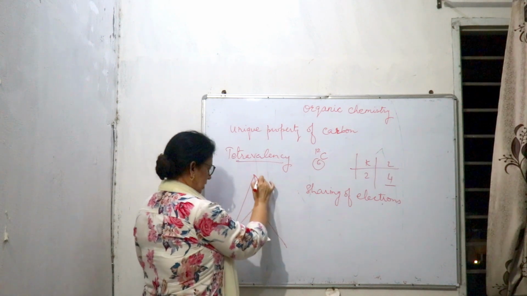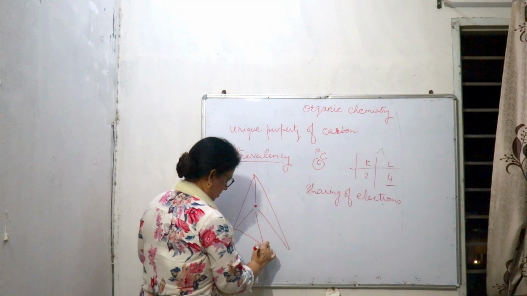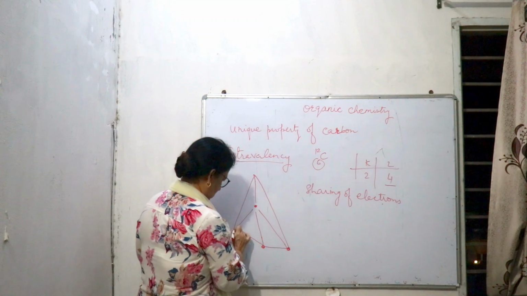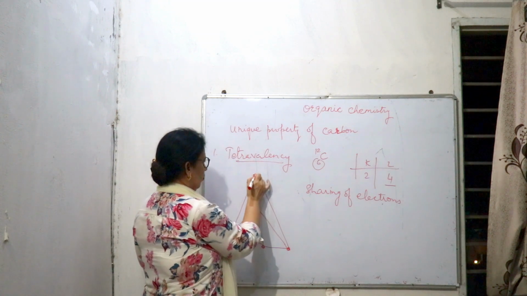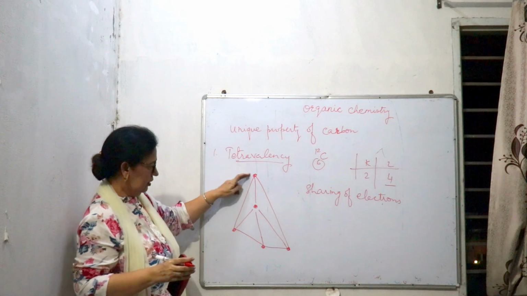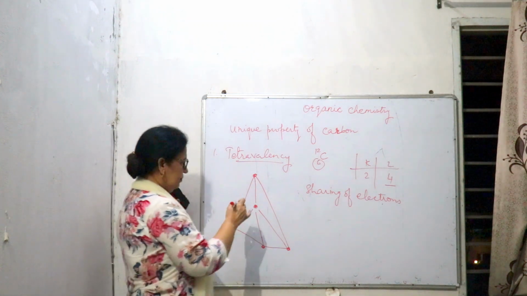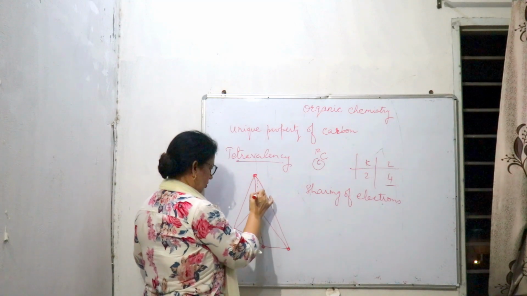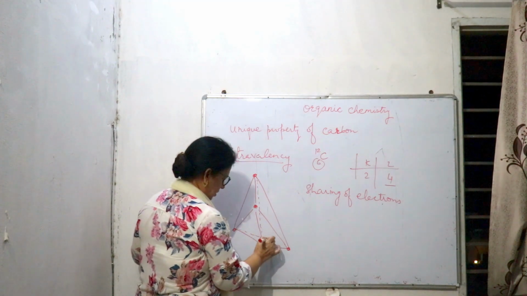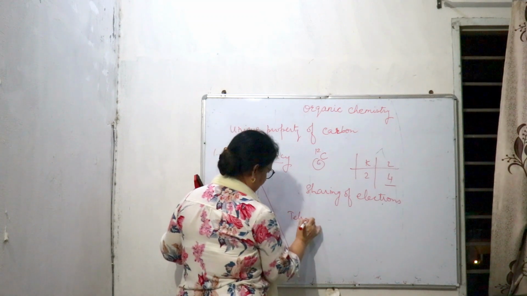So this is the central carbon, and 4 other bonds can be formed with other carbons, and this structure of carbon is called tetrahedral.